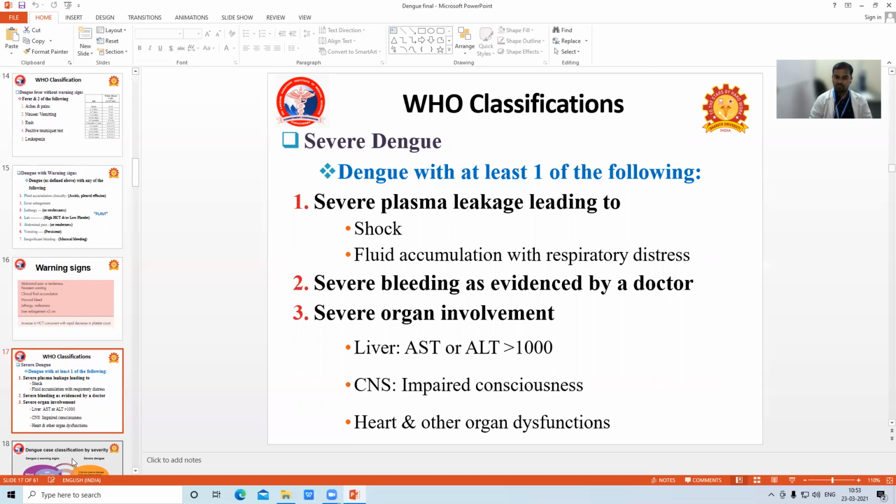The insignificant bleed, the mucosal bleed, comes under dengue with warning signs. Here, severe bleeding as evidenced by a doctor comes under severe dengue. Clear?